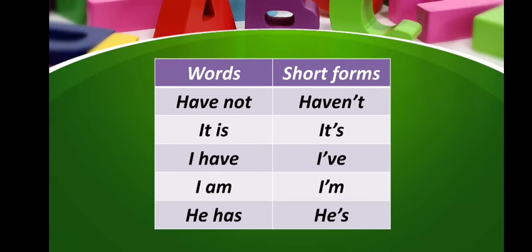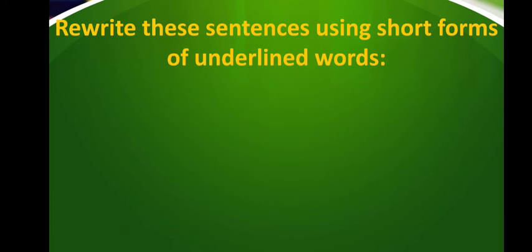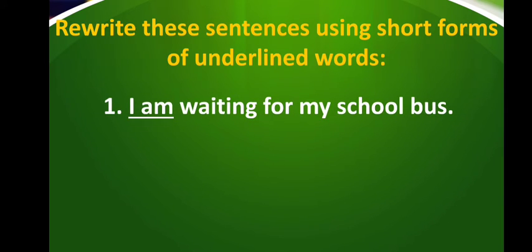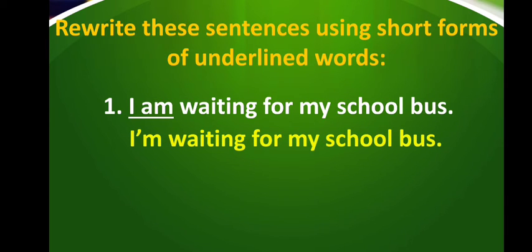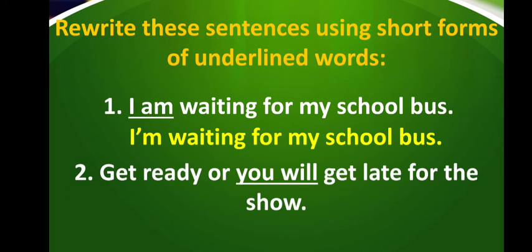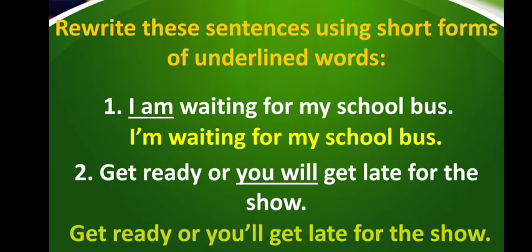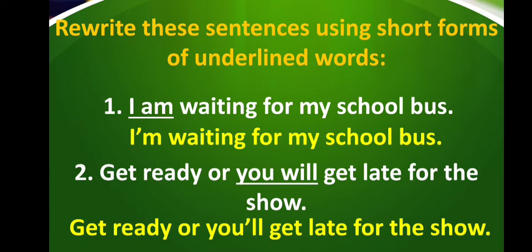Now let's move to the next exercise. Here we have to rewrite the sentences using short forms for the underlined words. The first sentence is I am waiting for my school bus. Here you can see the underlined words are I am. So the short form of I am is I apostrophe M. I'm waiting for my school bus. The next is get ready, you will get late for the show. And here the underlined words are you will, and the short form of you will is you'll, Y-O-U apostrophe double L.